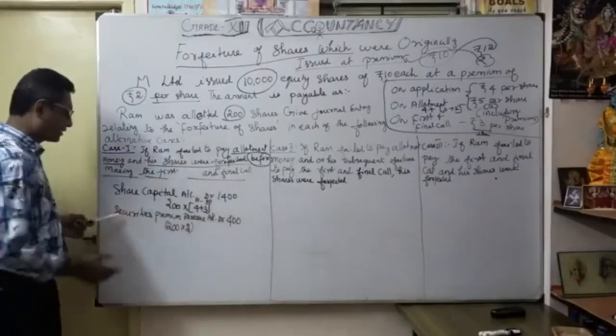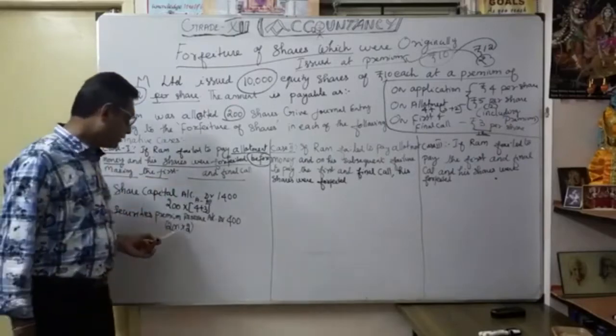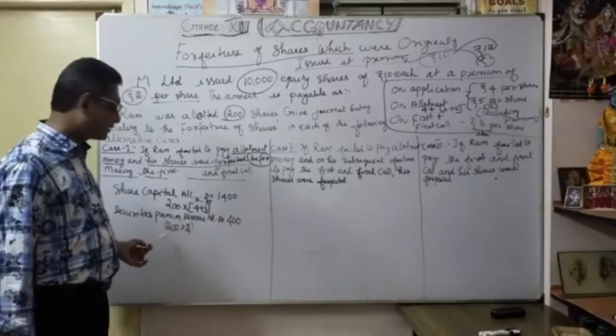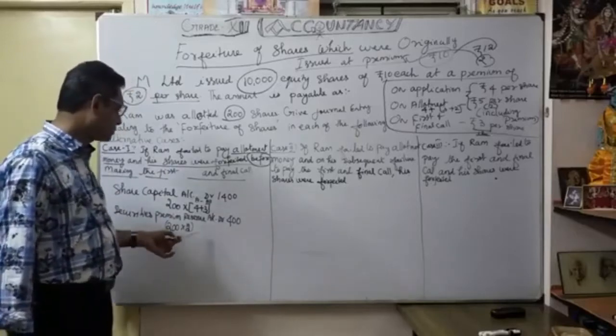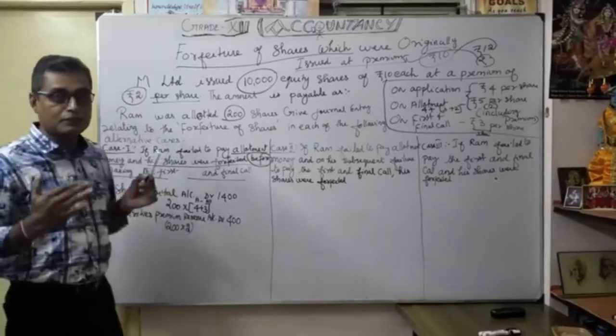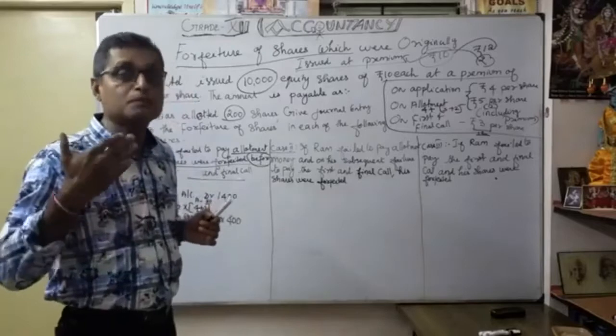Then here, securities premium reserve account. As you know very well, what is the premium? 2 rupees. So 200 shares are going to be forfeited, so 200 into 2, 400. You understood? This is coming under the situation where securities premium has not been received.